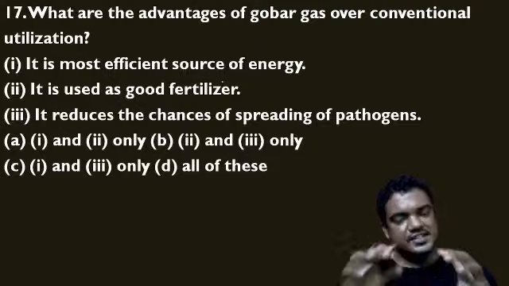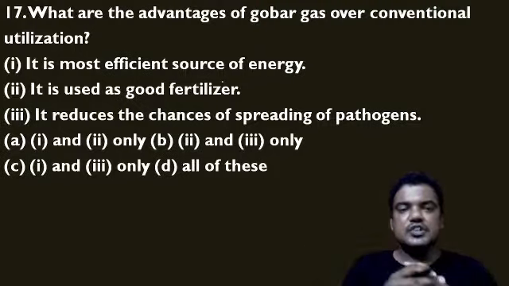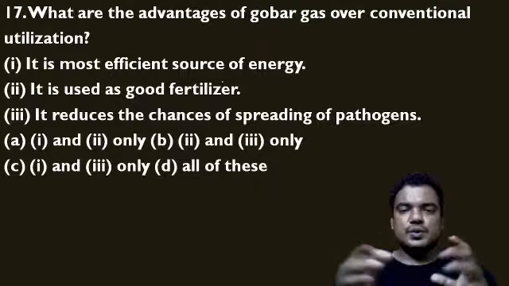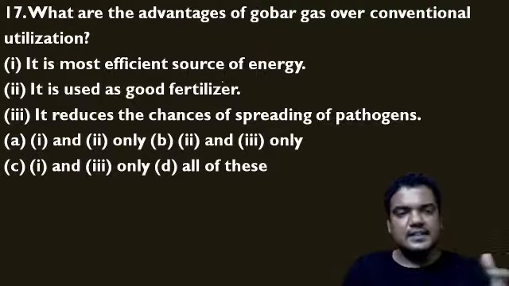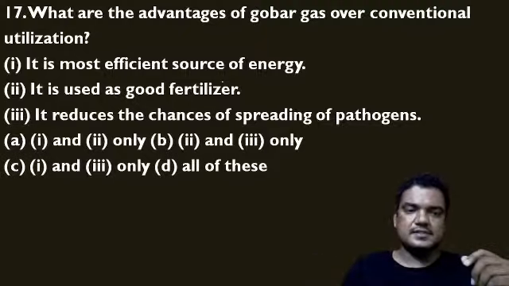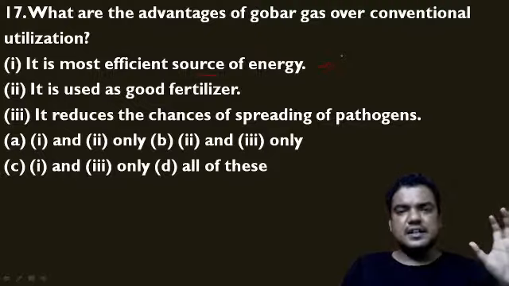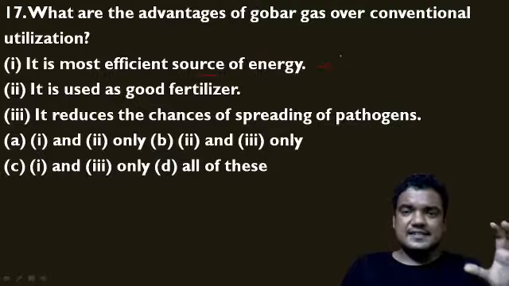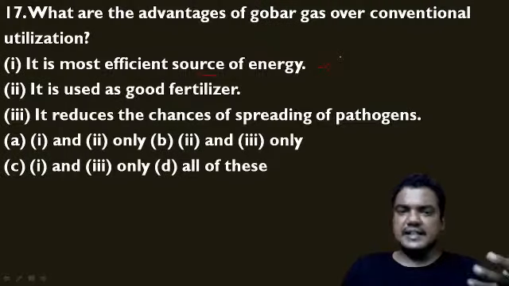Now let us see the next question. What are the advantages of the gobar gas over the conventional utilization? So what advantages do we get because of this gobar gas? It is the most efficient source of energy that we know. It produces gas that we can use as cooking gas. So this biogas is used as a cooking gas.